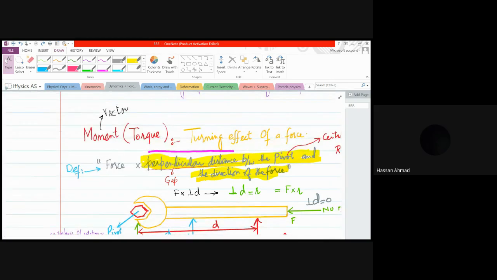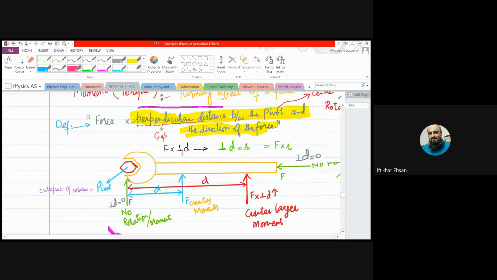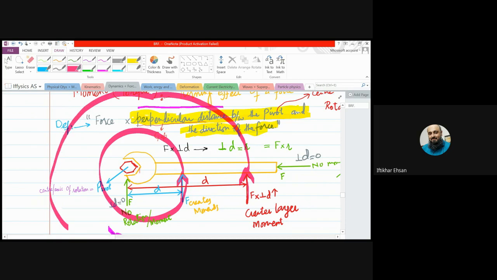Moment is a vector quantity and its formula is force multiplied by perpendicular distance. Now, here we are applying force in this direction and it will rotate the spanner like that. If we apply the force here, it will rotate, make a circular path. So this perpendicular distance now acts like the radius of the circle.